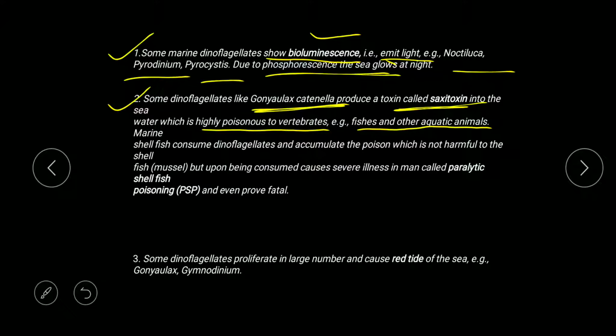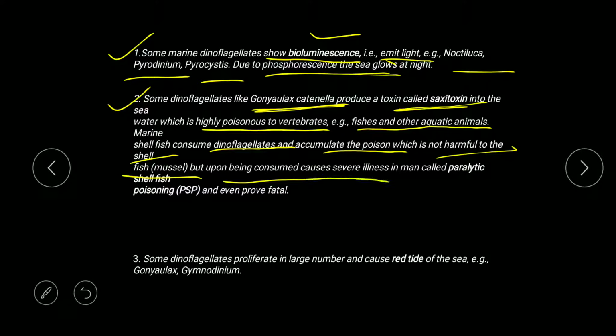But marine shellfish consume dinoflagellates and accumulate the poison, which is not harmful to the shellfish. So this toxin is harmful to vertebrates, fishes and aquatic animals, but not to the shellfish, which is a mussel belonging to the mollusks.